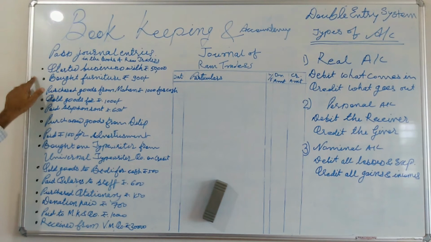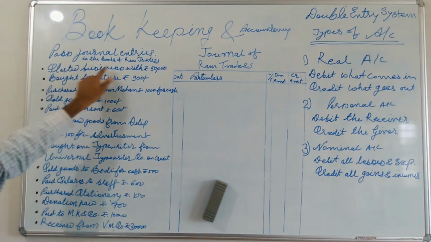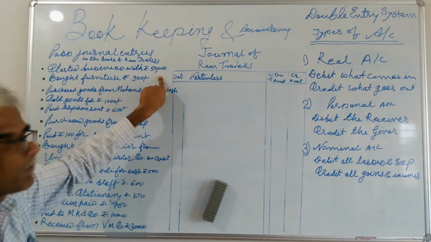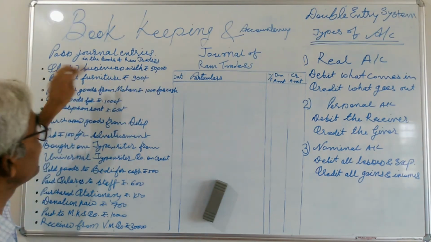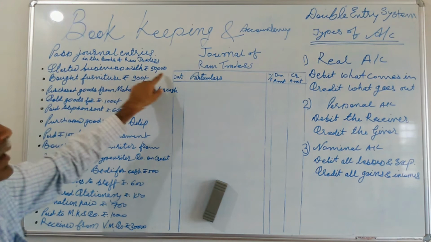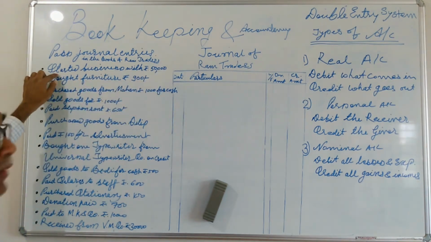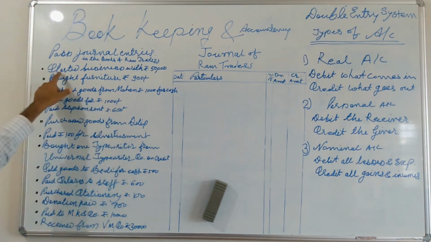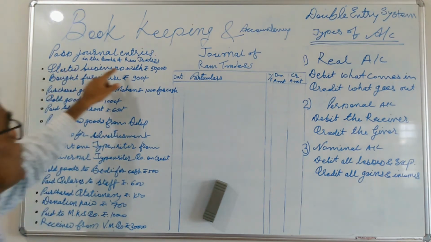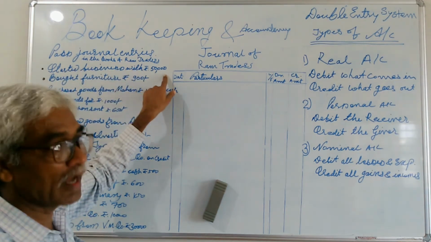Now the first transaction: started business with rupees 50,000. Who started the business? Ram started the business. What information did you receive from this transaction? Started business with rupees 50,000.